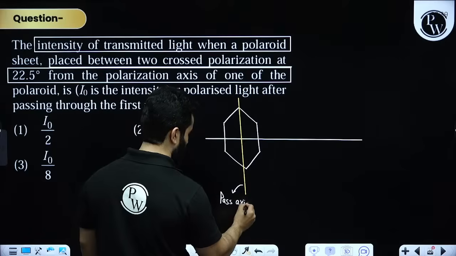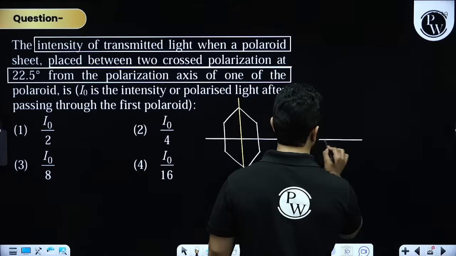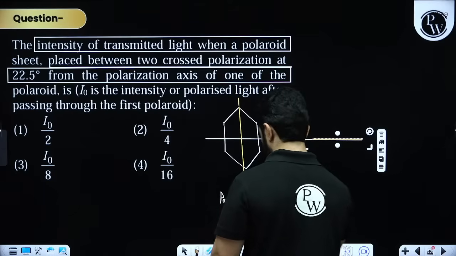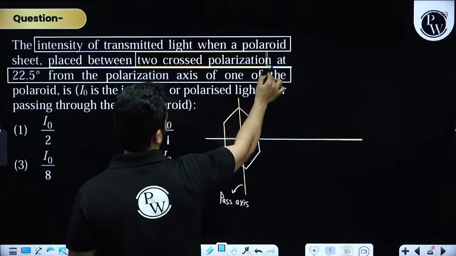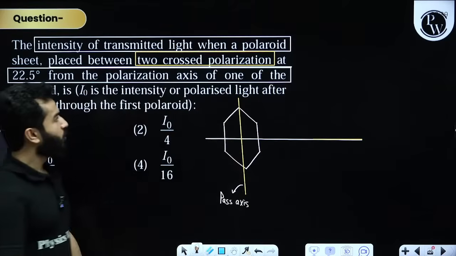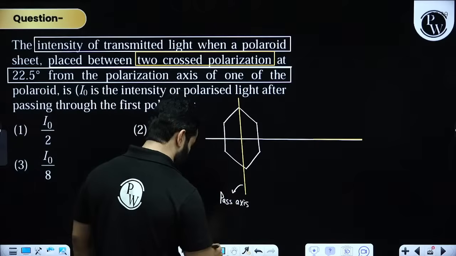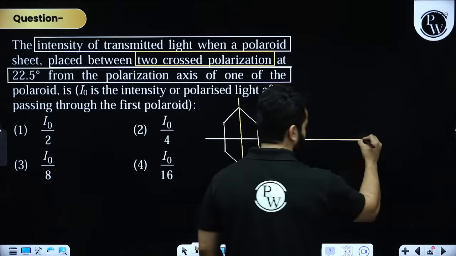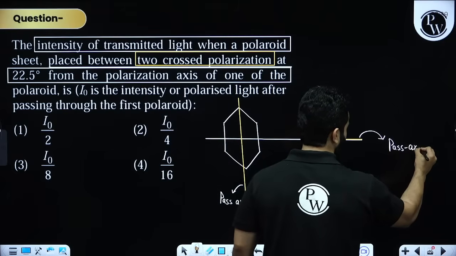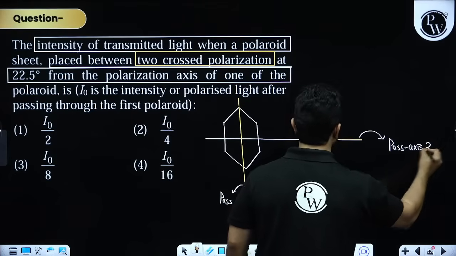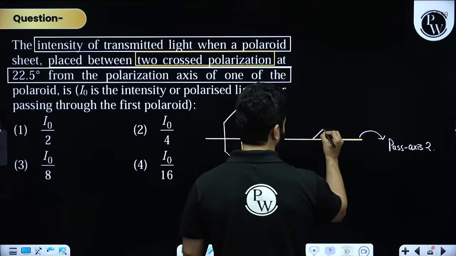Now another pass axis is like this. This is what we mean by two crossed polarizers. Two crossed basically means the angle between pass axis 1 and pass axis 2 will be 90 degrees. Hopefully everything is clear, my dear friends.